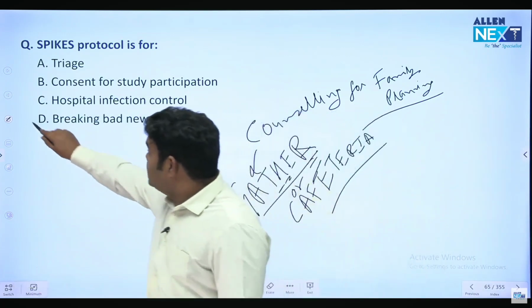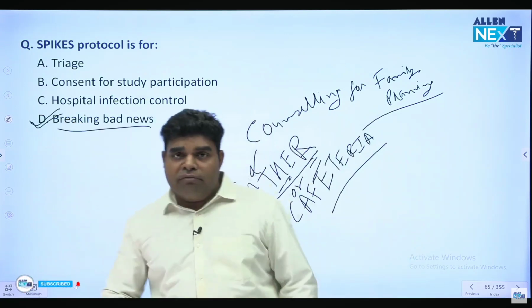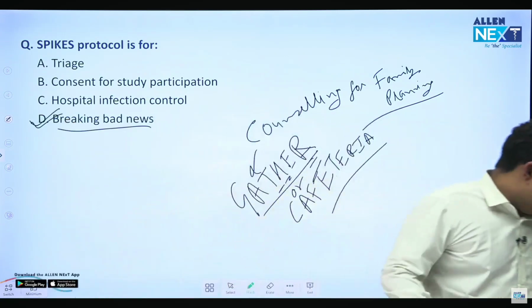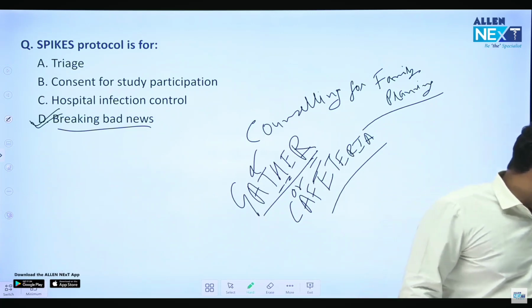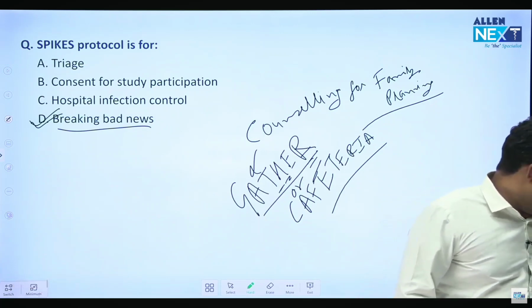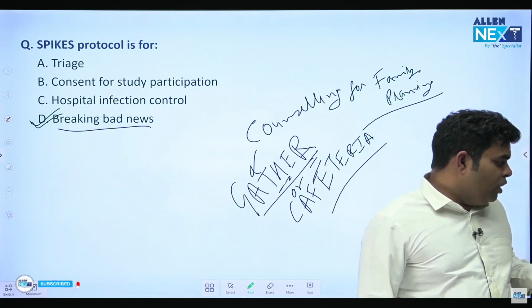And SPIKES protocol is for breaking bad news, like news of death or news of cancer, to the patient. And very good, a lot of you were right. Vikas Raj, Omniscient, Tripod Doctor, Subhas Kumar, Narinder, Sivendra Singh Rajput, all of you are right.